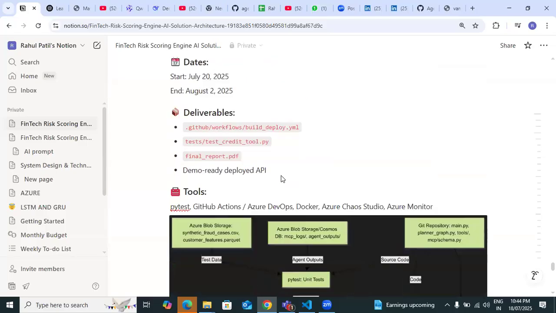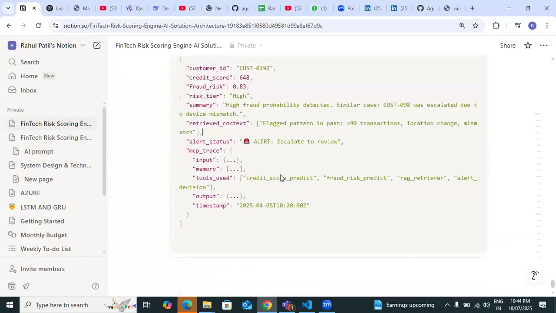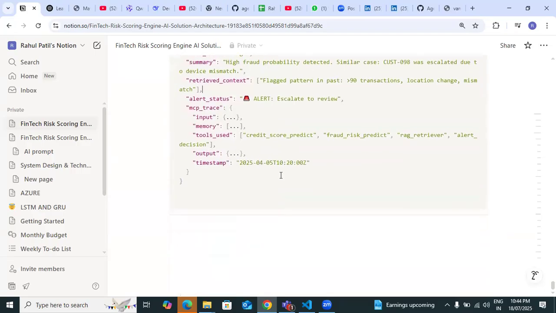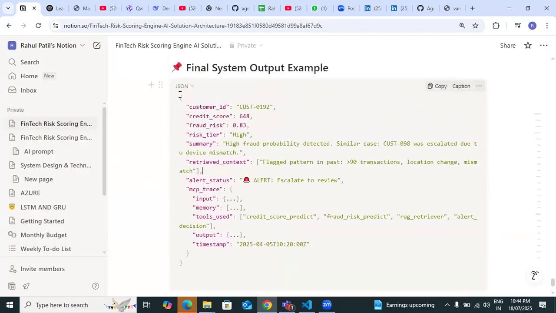Okay, come down. This is the last one. So what is the output you got from this system? What is the achievement here? Whenever any client or customer, with the help of their credit score and fraudulent risks, something is going to appear.